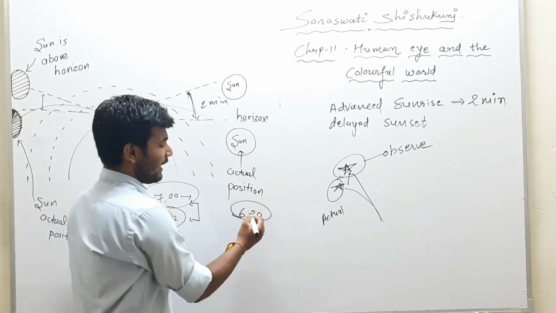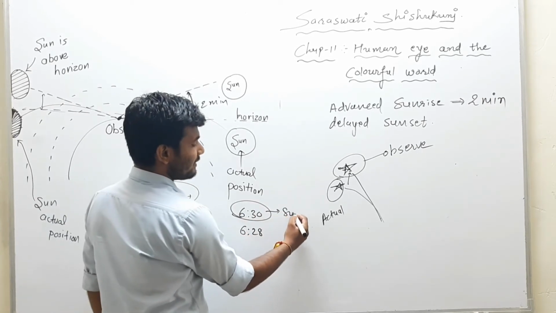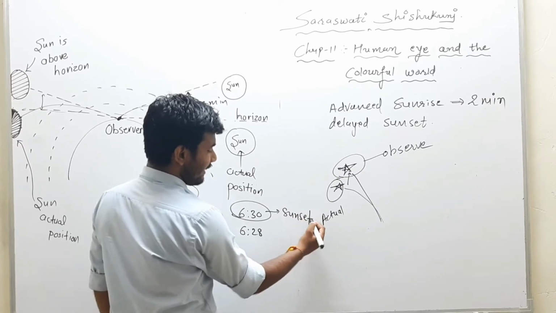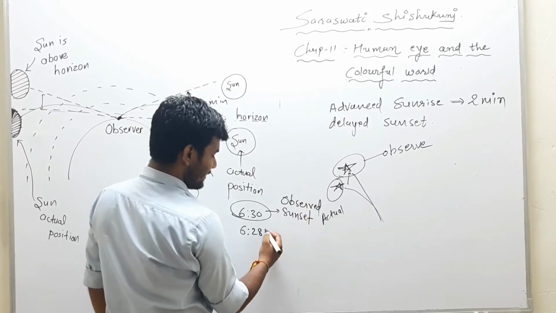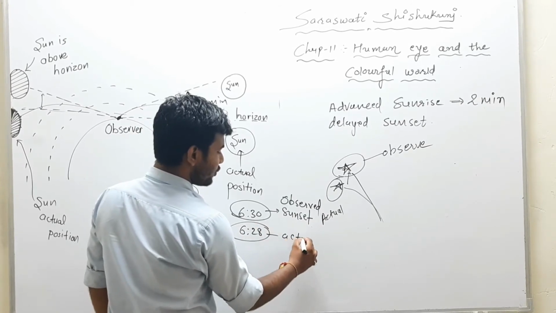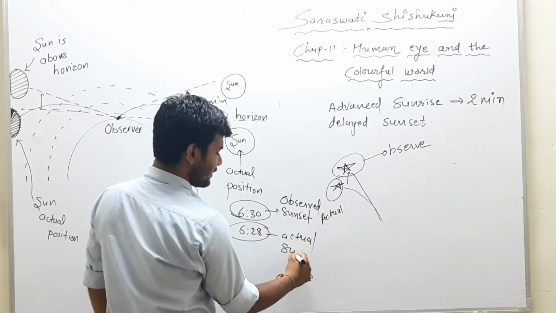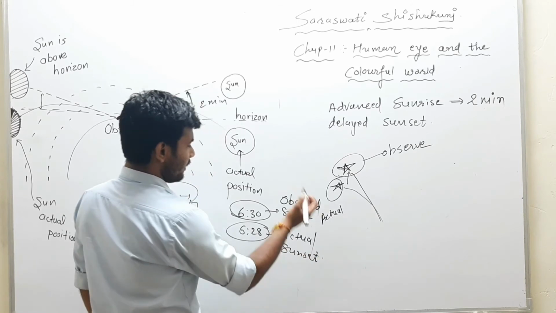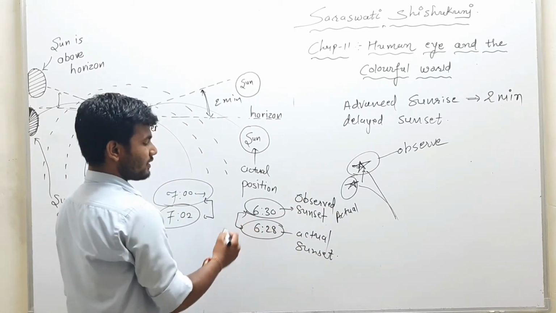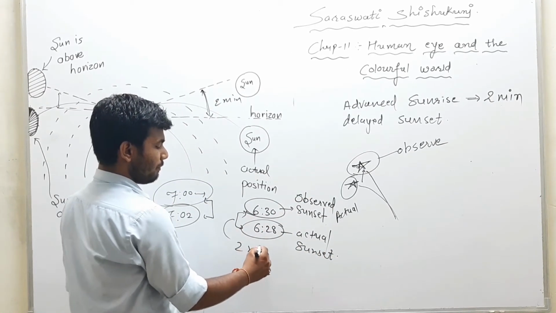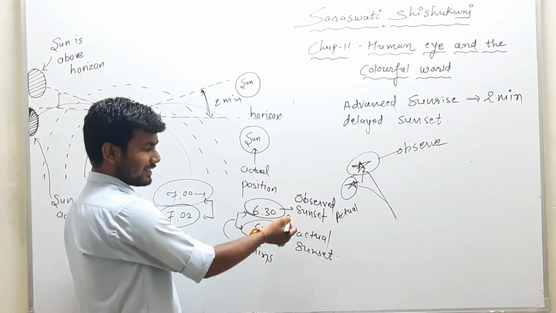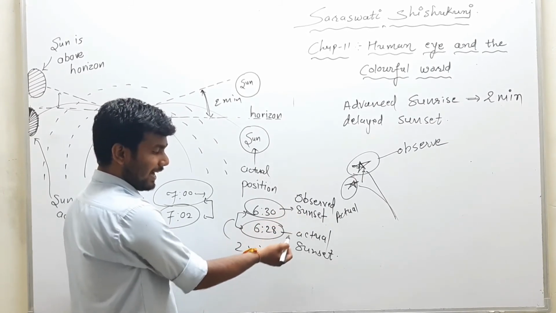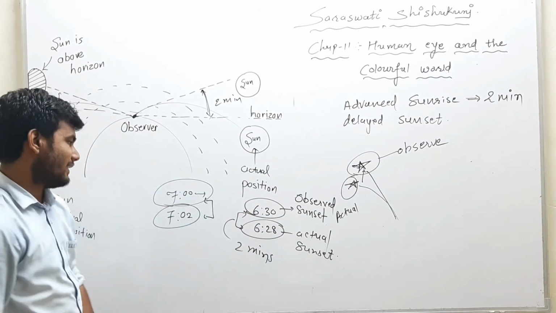So you can say this is our observed sunset, and this is the actual sunset. Here also there is a difference of 2 minutes, and here it is delayed, right? The observed sunset is 2 minutes late in comparison to the actual sunset.